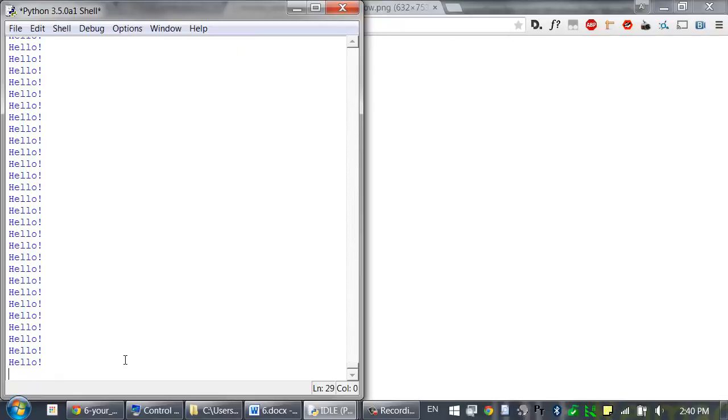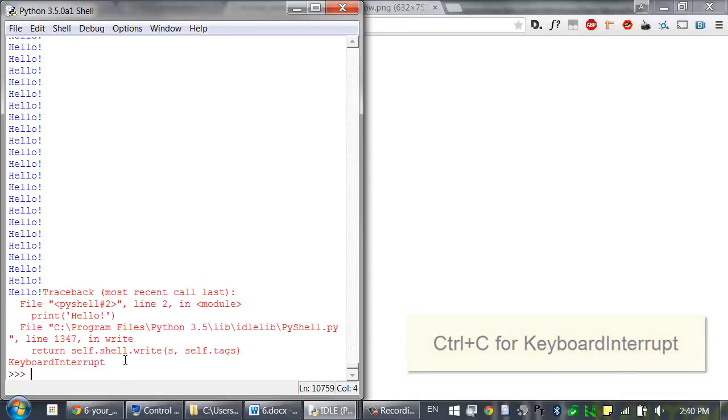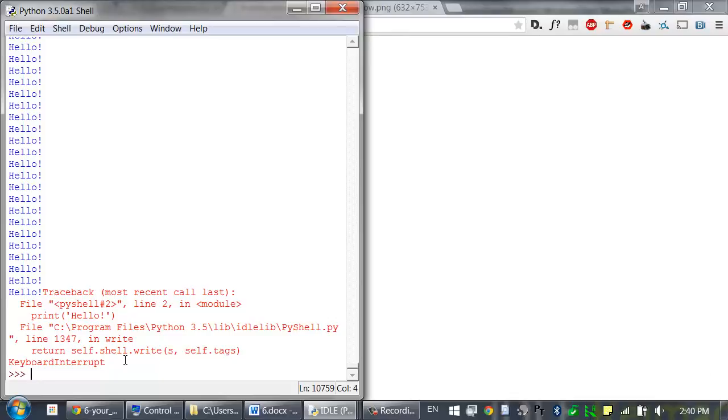Since the condition is always true, because the value True always evaluates to the value True, this loop keeps looping forever. So if you ever get stuck in an infinite loop like this, just press the Control-C hotkey. This will cause a keyboard interrupt error to happen in your program, and it causes your program to crash and stop immediately. There are two new kinds of statements that can go inside of a while loop: break and continue.